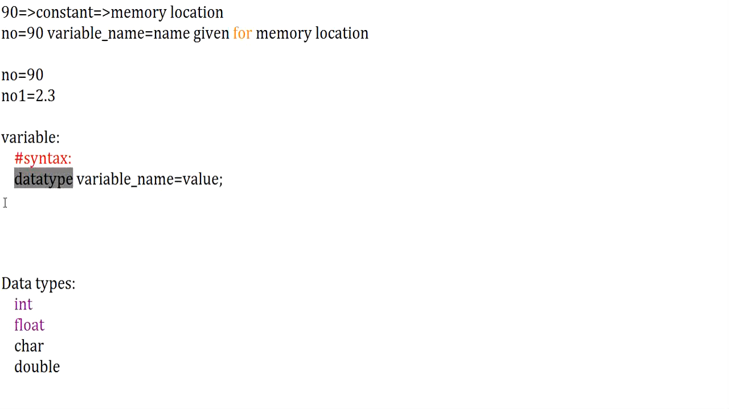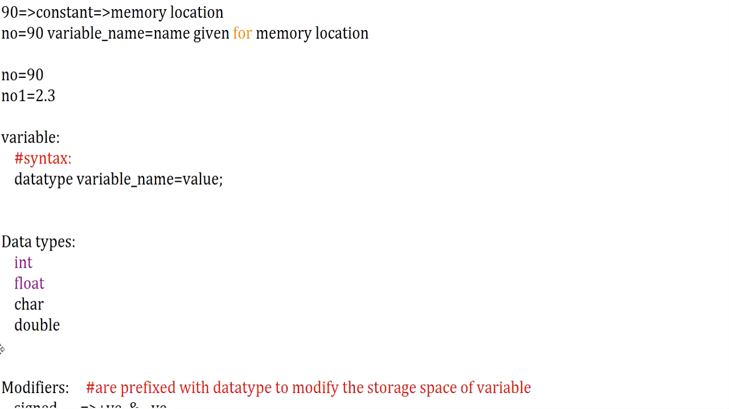Now let us understand what are the different types of data types available. There are 4 different data types available. Those are integer, float, char, double. Integer can store all the whole numbers, from the negative range of values to the positive range of values. Next, whenever I say float, it can store all the fractional values. It also includes the positive range of values to the negative range of values.